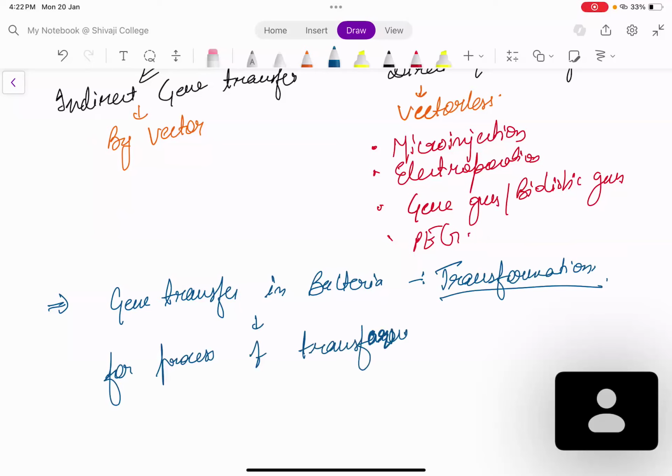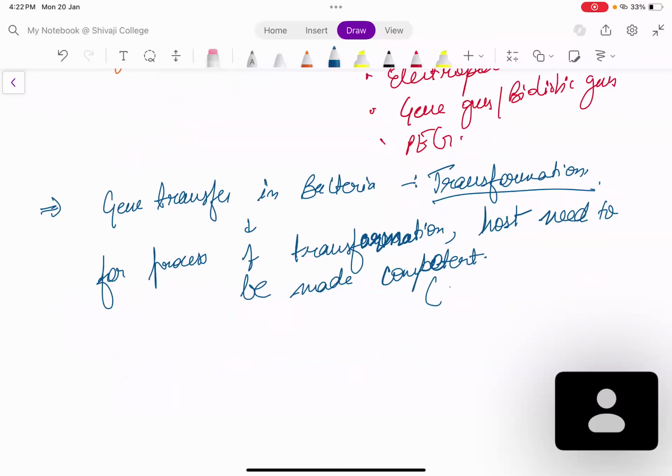For the process of transformation, your host needs to be made competent. You will use various ways to make it competent. Making it competent means making it so that it can accept the foreign DNA. How will you make a host competent?